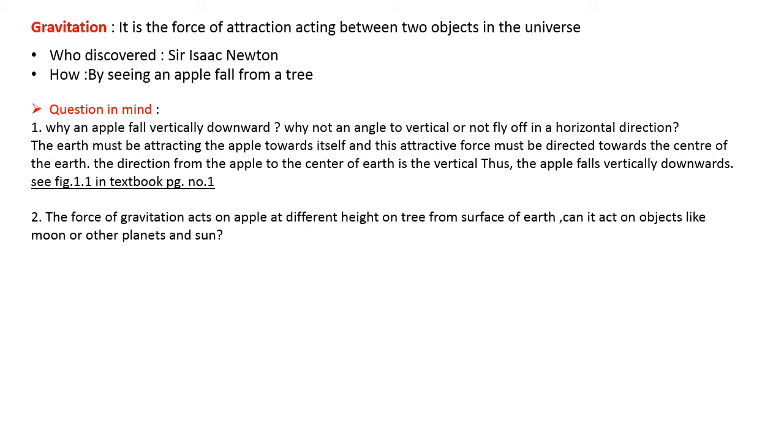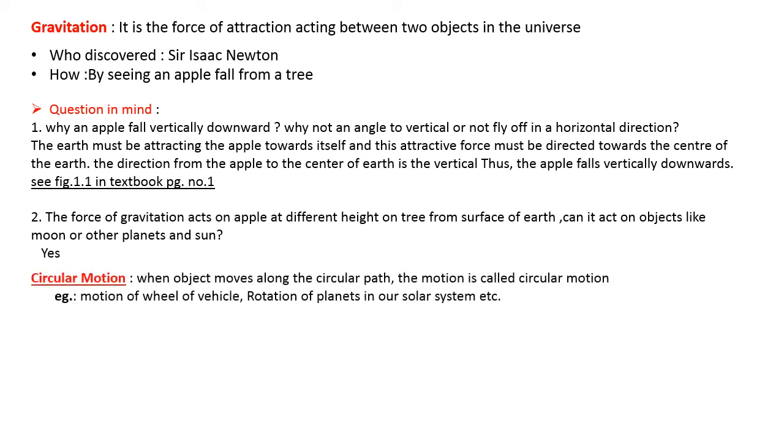So will it act on objects like a planet or the moon? And the answer for that is yes. The gravitational force of earth is acting between the moon and the earth, or the planet and the earth also. Clear? Now we are going to have the next part, that is circular motion. Again, this part also somehow you have studied in the ninth standard.